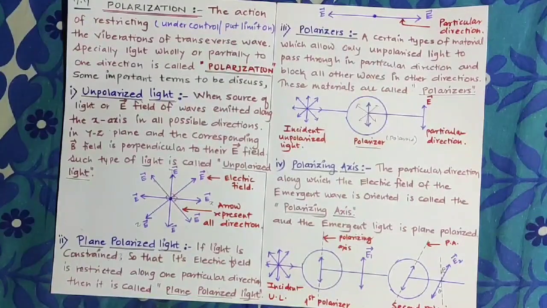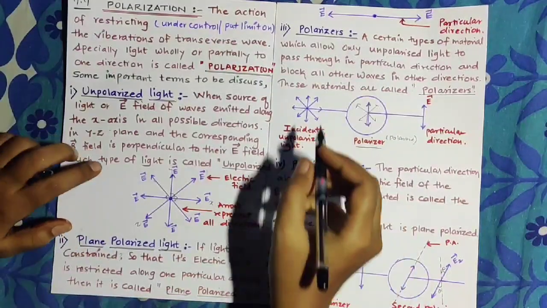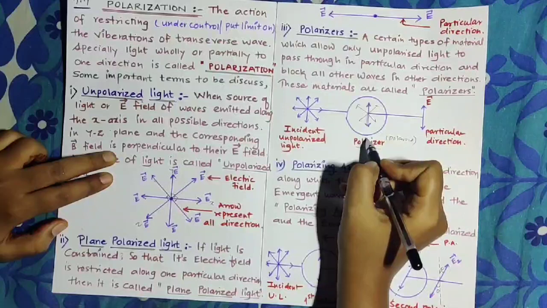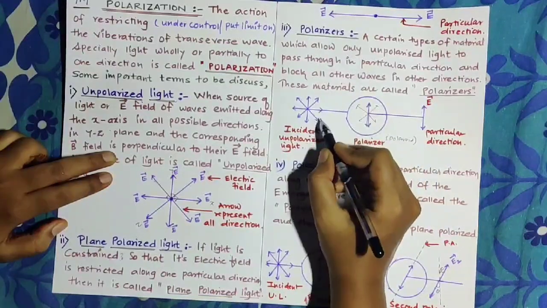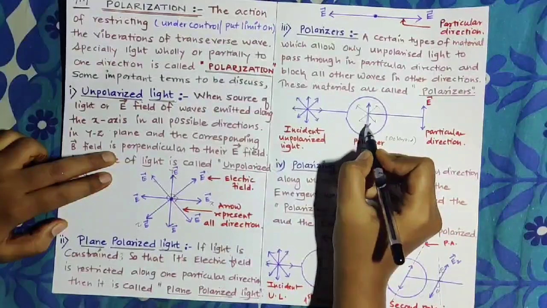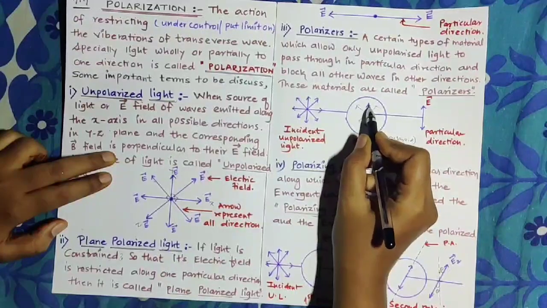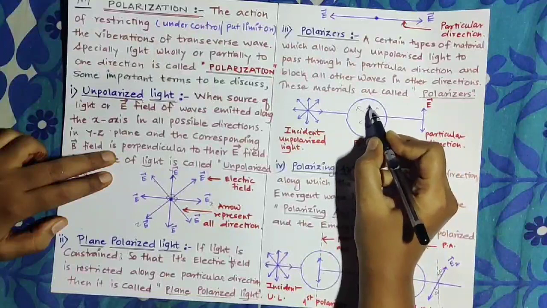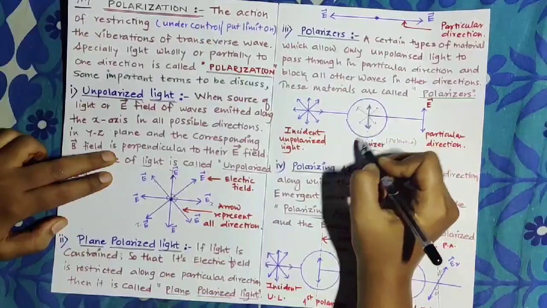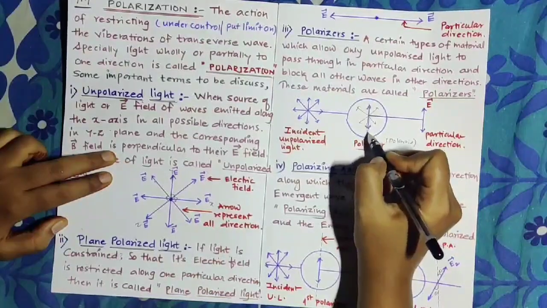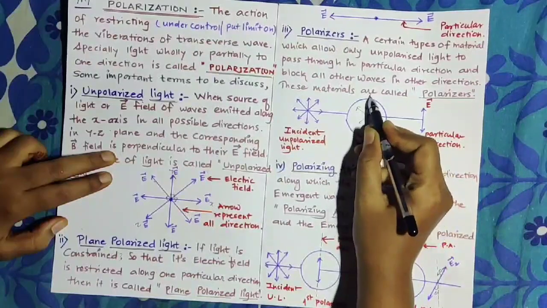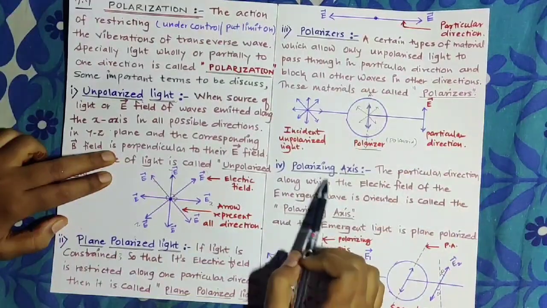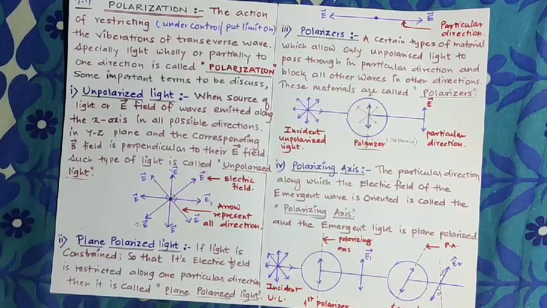The next definition is the polarizing axis. When the incident unpolarized light passes through this polarizer, it gets aligned in a single, particular direction, and if we draw a straight line perpendicular to this electric wave, that line we represent as the polarizing axis.